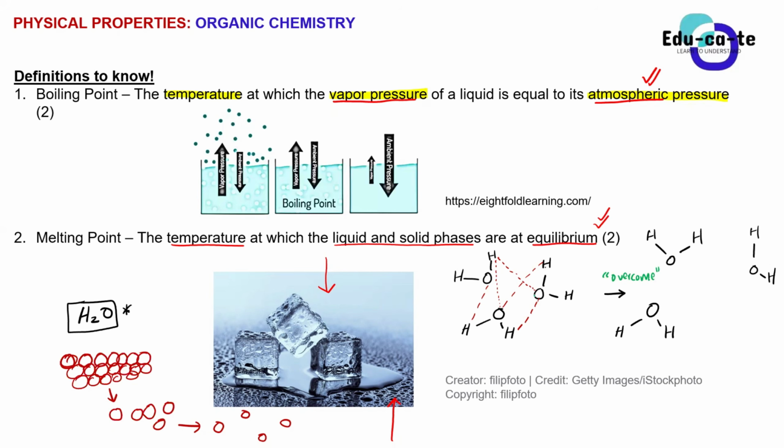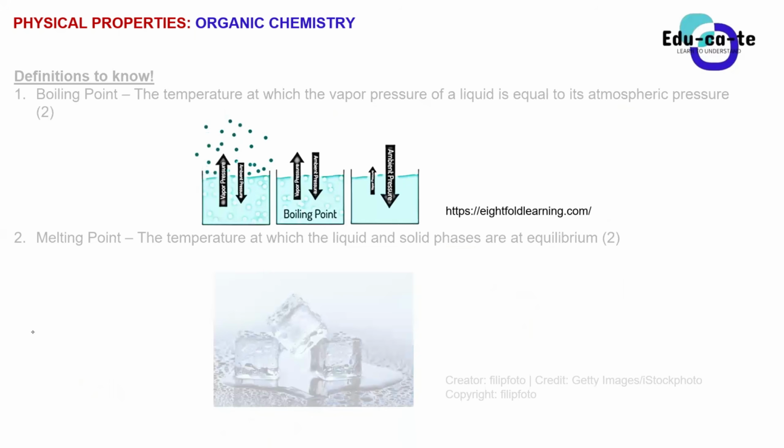If you zoom in and zoom in using a microscope, do you now have an idea what happens when a liquid is boiling to become a gas or steam, or when ice is melting to become liquid water? Do you guys now have a bit of a sense of what's happening? Yes, sir.